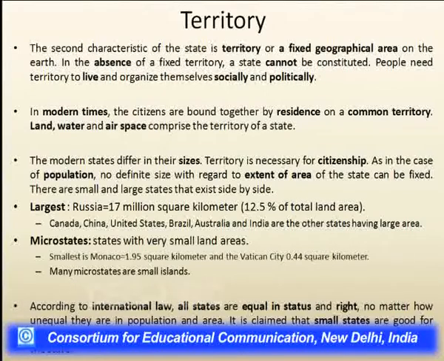But there are some microstates as well, and they are very small in area. Like Monaco, which has 1.95 square kilometers of area, and the Vatican City, which has only 0.44 square kilometers of area.